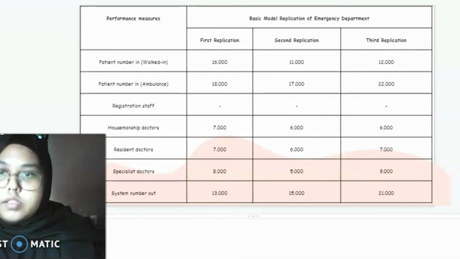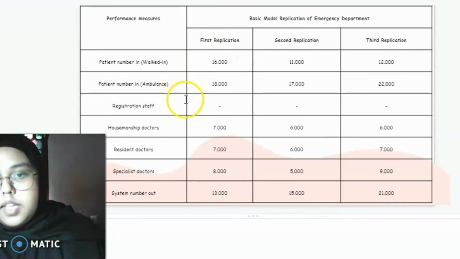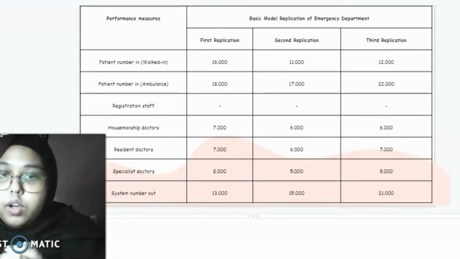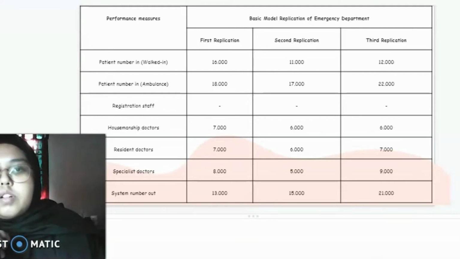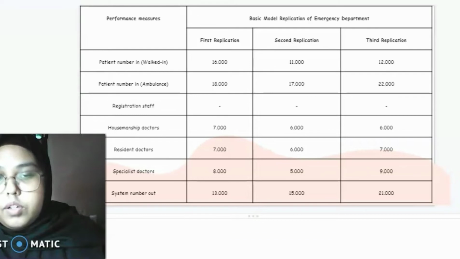And this is the result of the basic model application simulation of the emergency department. We have the common measures: patient number in, patients walk-in and ambulance, and the registration staff, housemanship doctors, resident doctors, specialist doctors, and system overall. For the first application, the patient number in for walk-in is 16 patients, while ambulance has 18 patients. For the second application, they have 11 walk-in and 17 patients for ambulance. And the third application, they have 12 for walk-in, but for ambulance arrival, they have 22 patients.